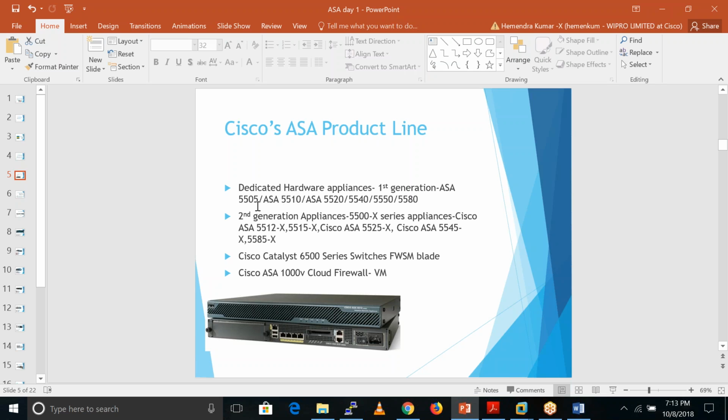So these models are the first generation models. After that, Cisco did some enhancement on these first generation models and launched second generation appliances. Those appliances come with an X at the end, so like the 5500-X series models. In these models we have the ASA 5512-X series, 5515-X series, 5525-X series, 5545-X series, and 5585-X series. Apart from that, you also have some other models like the 5516-X series model.